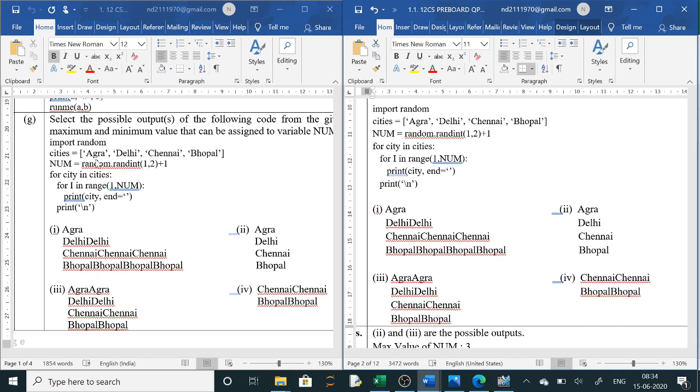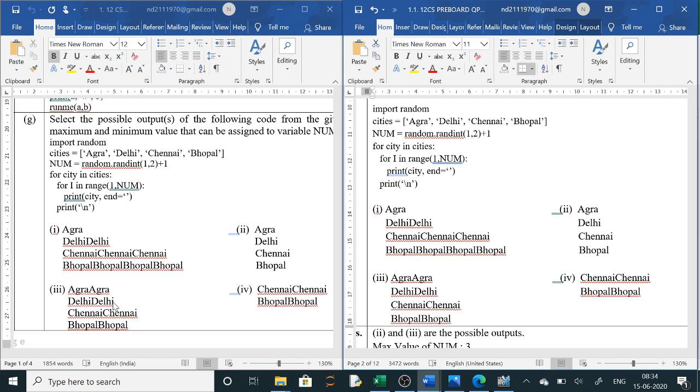Because city in cities means it is to take Agra first, and here the loop is being executed. Random is giving 1 and 2, and num is taking it by adding 1, that is 2 and 3. So num will be either 2 or 3. If it is 2, then once it will print. If it is 3, then twice it will print for 1 and 2. Clear? So first it will take Agra, it will print either 1 Agra or 2 Agra. Then second it will go up, it will take Delhi, then again same thing, either once or twice.